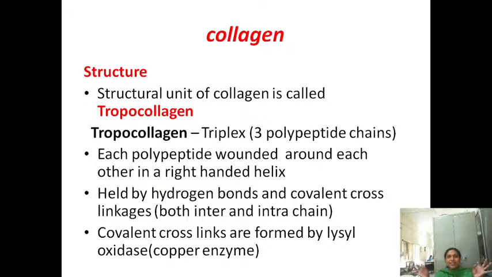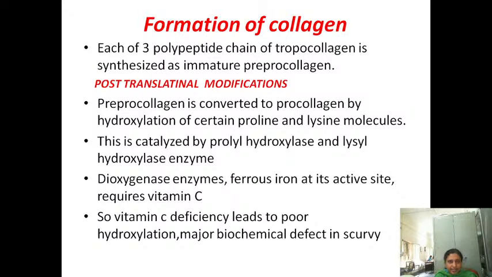Imagine that three threads are there, winding around each other, and they are attached to each other through hydrogen bonds. The covalent crosslinks that stabilize this structure are formed by lysyl oxidase.